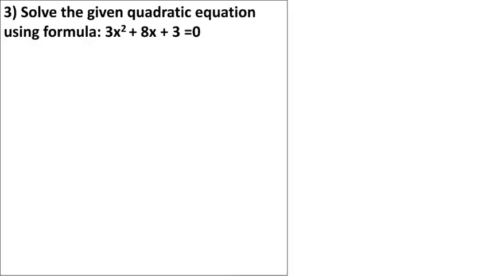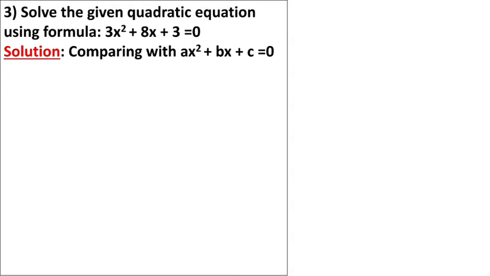Third one is given, solve the given quadratic equation using the formula. So the equation given is 3x square plus 8x plus 3 equal to 0. Student, again I am repeating that I am giving some examples of questions. The question numbers can be changed.